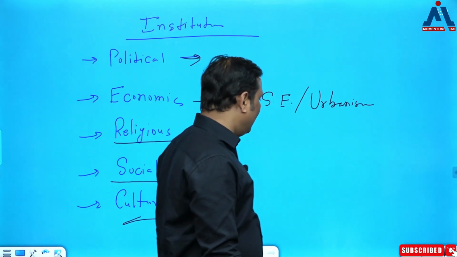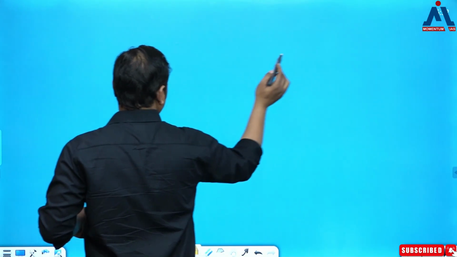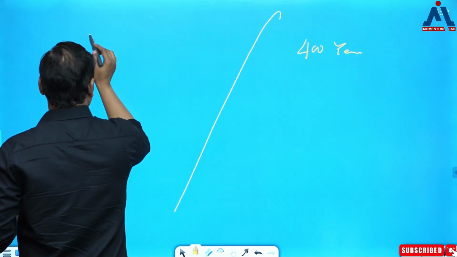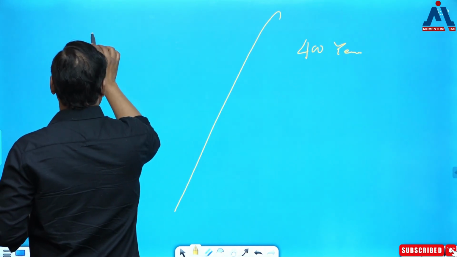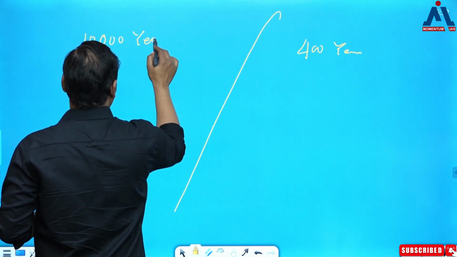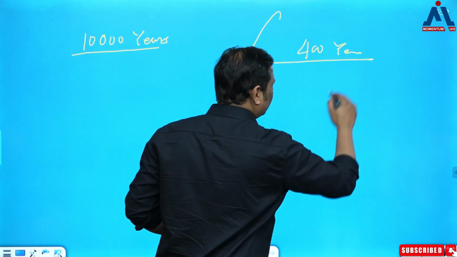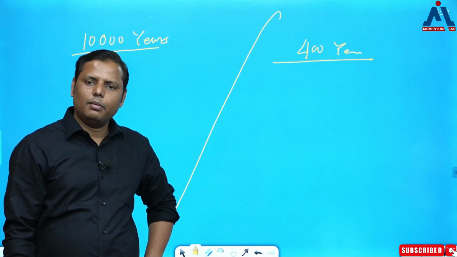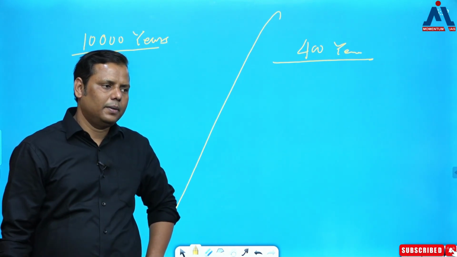Let me tell you. The time is important for this reason that if you are having two different kind of history, at one place you have been reading the history of, let's say, 400 years, and on the other place, you have been reading the history of, let's say, 10,000 years. Do you really believe that the approach should be same while writing the history, like you know, both the periods?